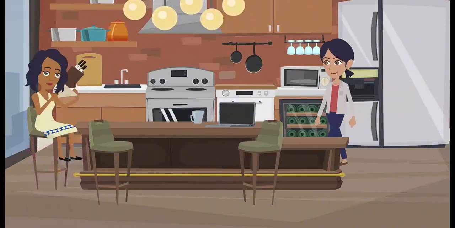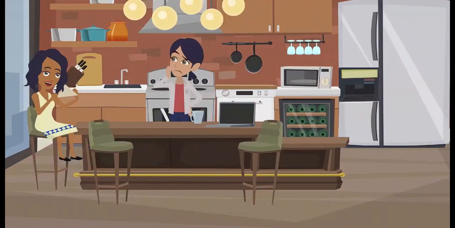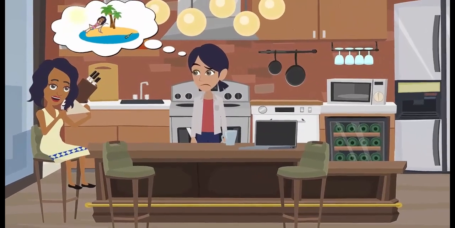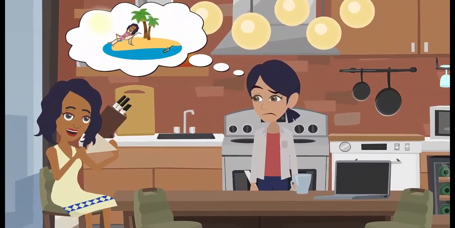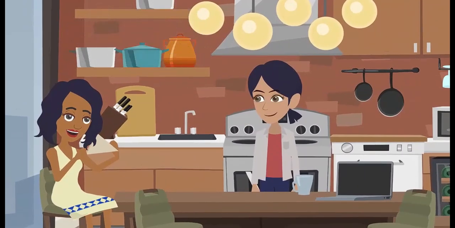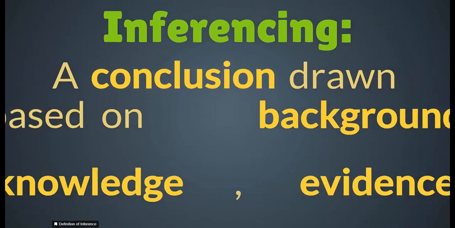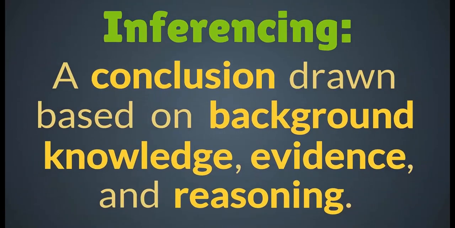Imagine you are visiting a friend who has just returned from a trip with a dark tan. Based on this evidence, you might reason that your friend recently traveled to a tropical location. This is called making an inference. An inference is a conclusion that you draw based on background knowledge, evidence, and reasoning.